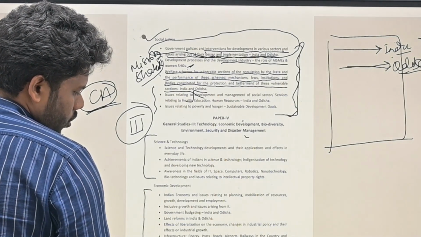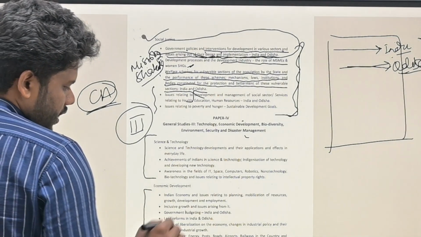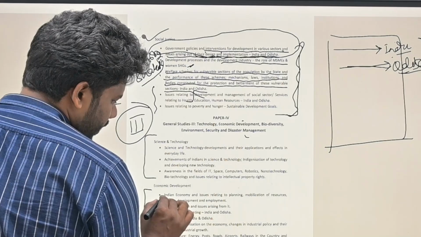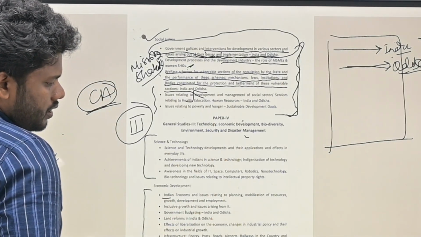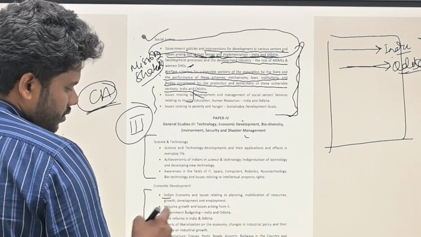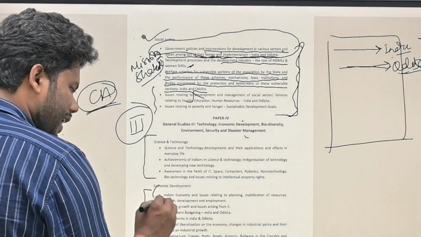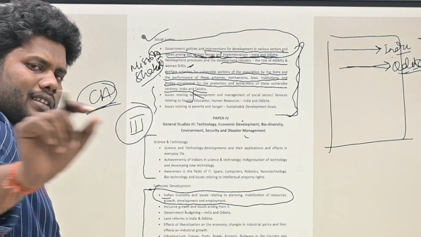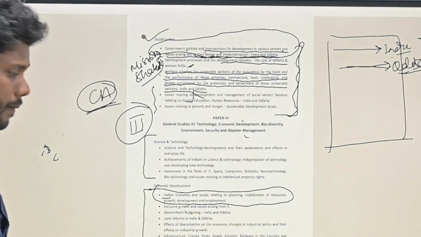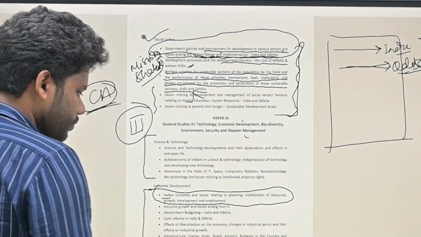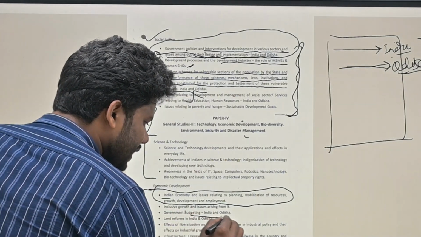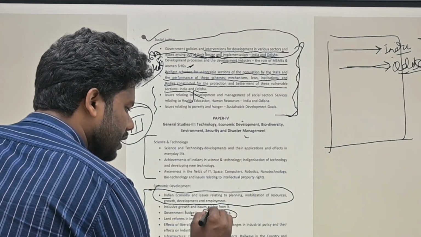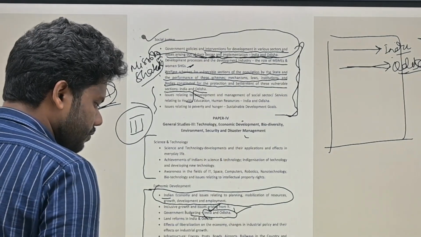Next one is economic development. In economic development, the Indian economy, issues related to planning, mobilization of resources, etc., they have again incorporated the entire syllabus, so we will give one line and it will cover everything. Then government budgeting, India and Odisha, which means they are covering India as well as Odisha.